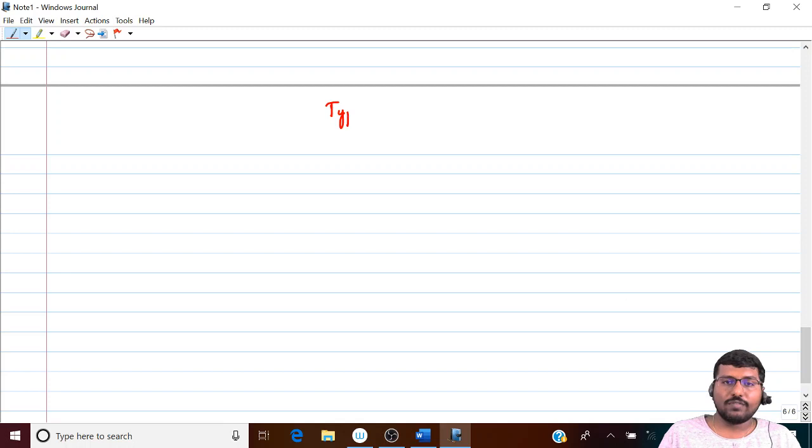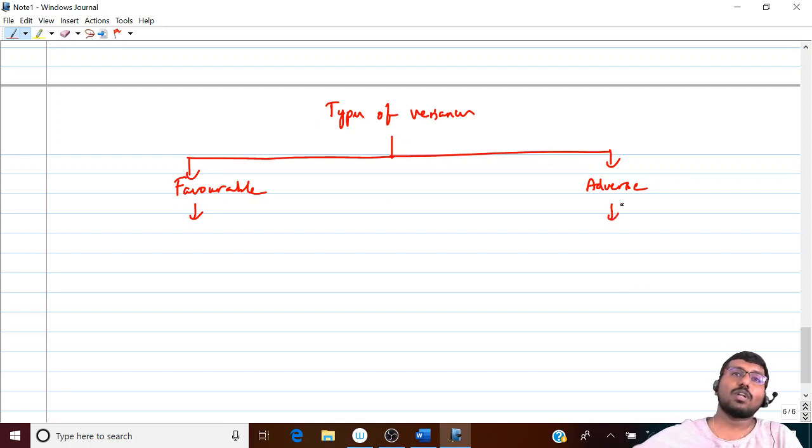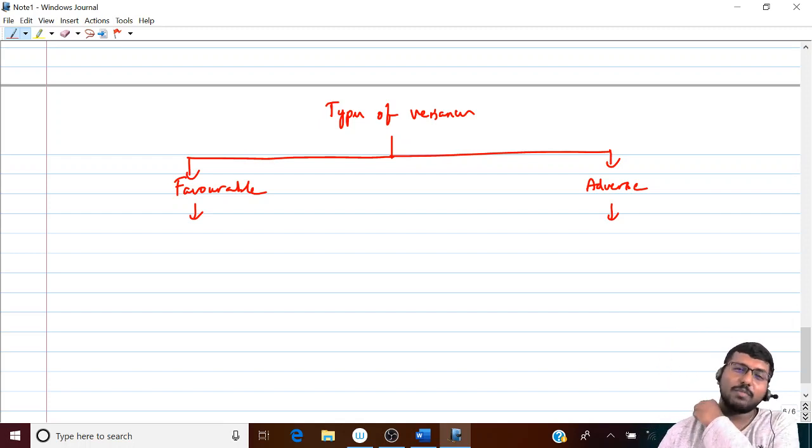Okay, another classification for types of variances. Now, based on a different reason, one is favorable, the other one is adverse variances. Favorable variance as well as adverse variance. Now, what do you mean by favorable variance? What do you mean by adverse variance? Generally, people go with a blind formula, and that blind formula is whenever you get plus, we call it favorable. Whenever you get minus, we call it adverse.